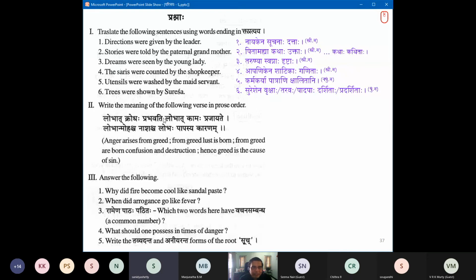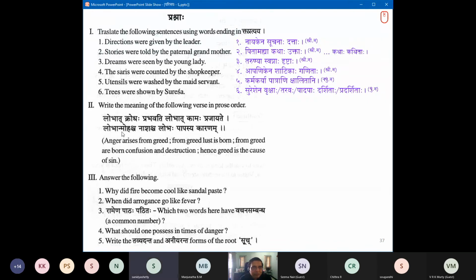Beautiful. Prabhavati, first Kriya Pada, you got it. Prajayate. Prajayate, second Kriya Pada. Papasya. No. Karanam. Even Karanam is not a Kriya Pada, right? Reason. Asti. There is a bracket. You have to put a bracket and say Karanam Asti.